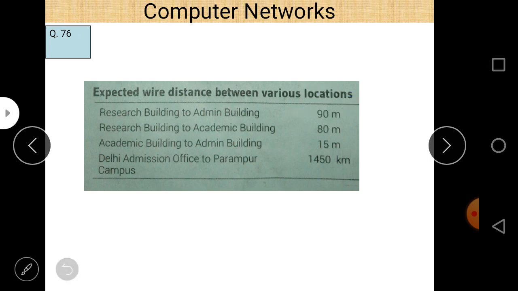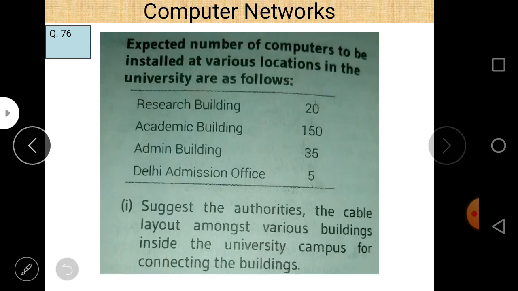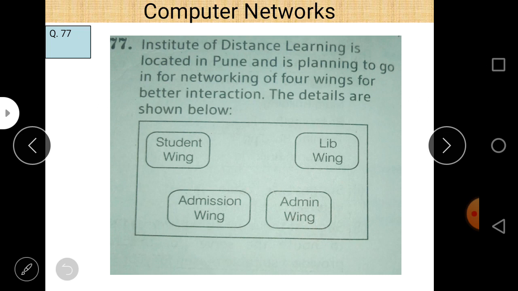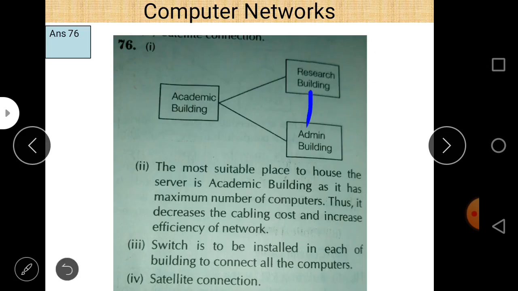Going through the academic building, it is 80 and 15 meter, that is about 95 meter indirectly. So do not try to connect these two buildings directly, because this is 90 and this is 95. To connect research building and admin building using a cable of 90 meter is a waste.